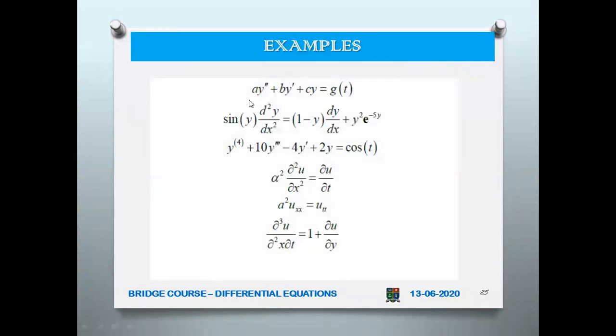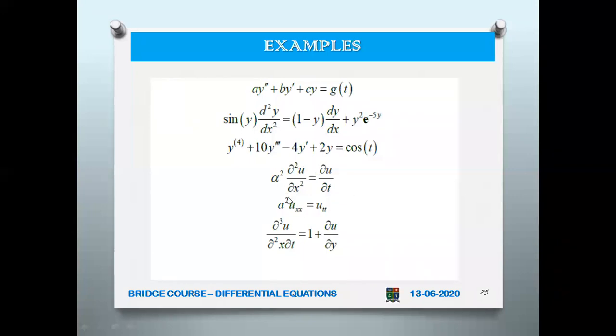You can see here a y double dash plus b y dash plus c y equal to g of t. So this is one. This is second order and first degree differential equation. Then sin y d squared y by dx squared equal to 1 minus y dy by dx plus y squared e power minus pi y. So this is another one. This comes under non-linear. So like this, you have many differential equations.